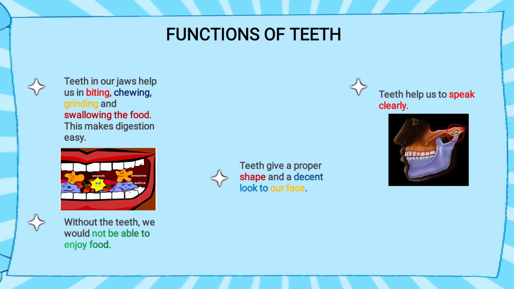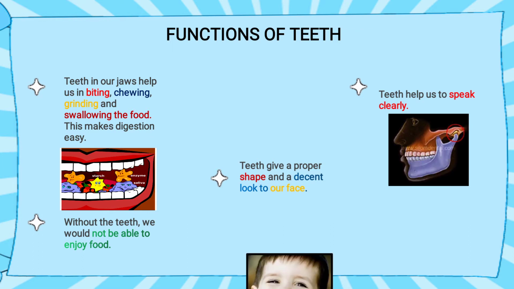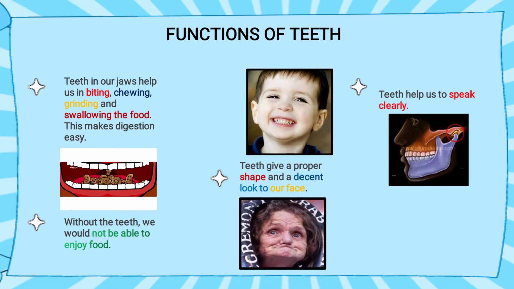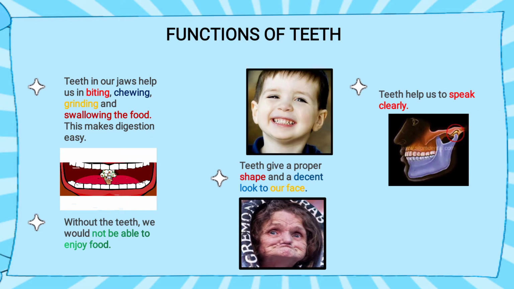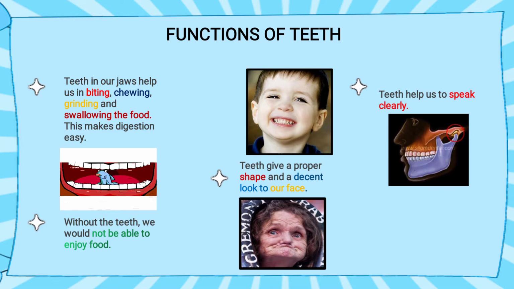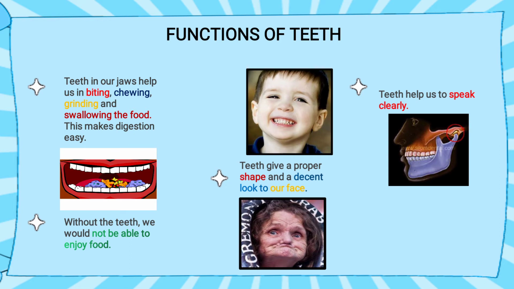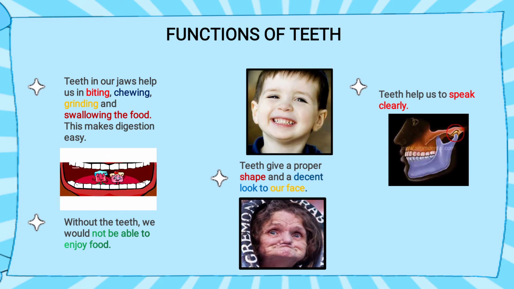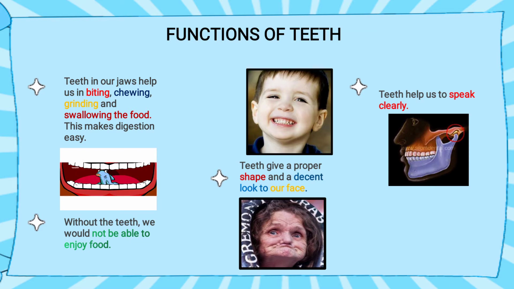Now next is, teeth give a proper shape and decent look to our face. Now here two pictures I have given. One is of a boy who has proper teeth, and the one below is an old lady whose teeth have shed off. Now you can see from both pictures the differences, whose look is more decent. Obviously the child's face. Okay, so teeth provide the decent look to our face.